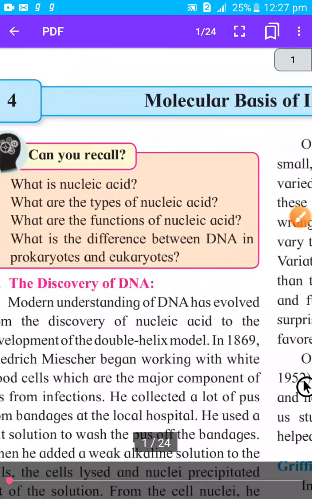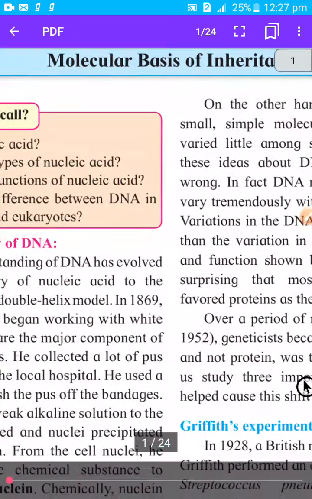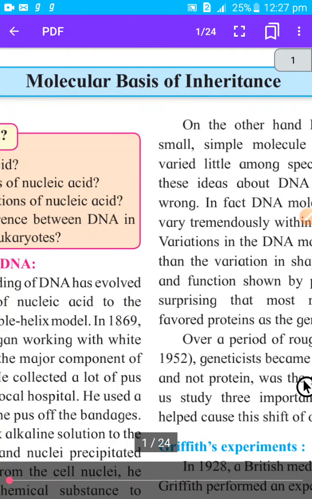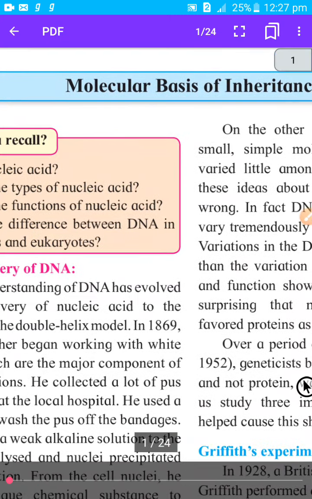Students, we will start our fourth lesson, that is molecular basis of inheritance. You know the meaning of inheritance. Inheritance means characters are transferred through genetic material from one generation to another generation, or characters are transferred from parents to their offspring. That mechanism is called inheritance.